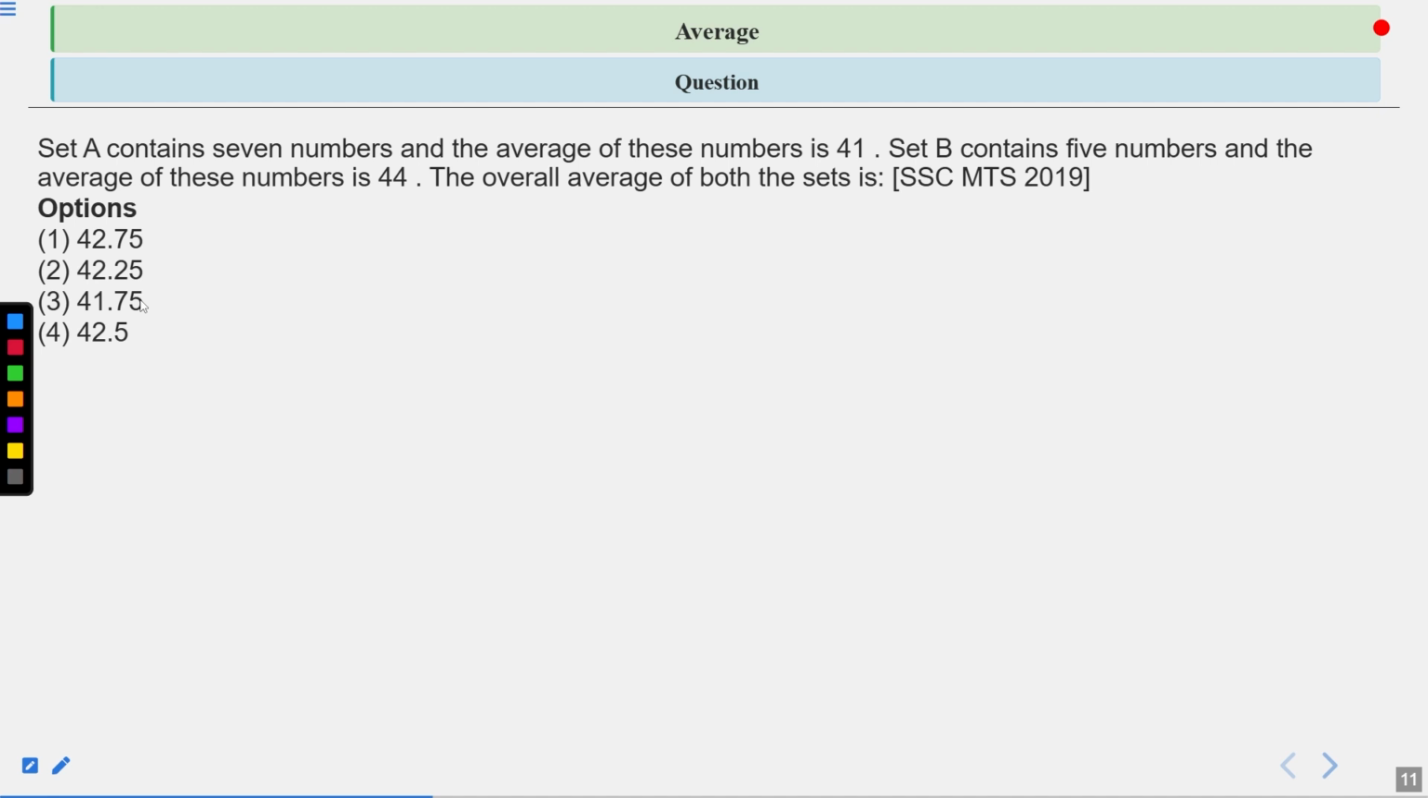Set A contains 7 numbers and the average of these numbers is 41. Set B contains 5 numbers and the average of these numbers is 44. So what is the overall average of both sets? This question was asked in the SSC MTS exam in 2019. There are 4 options. First one is 42.75, second is 42.25, third one is 41.75, and fourth one is 42.5. Now you have 10 seconds to solve this question. Your time starts now.